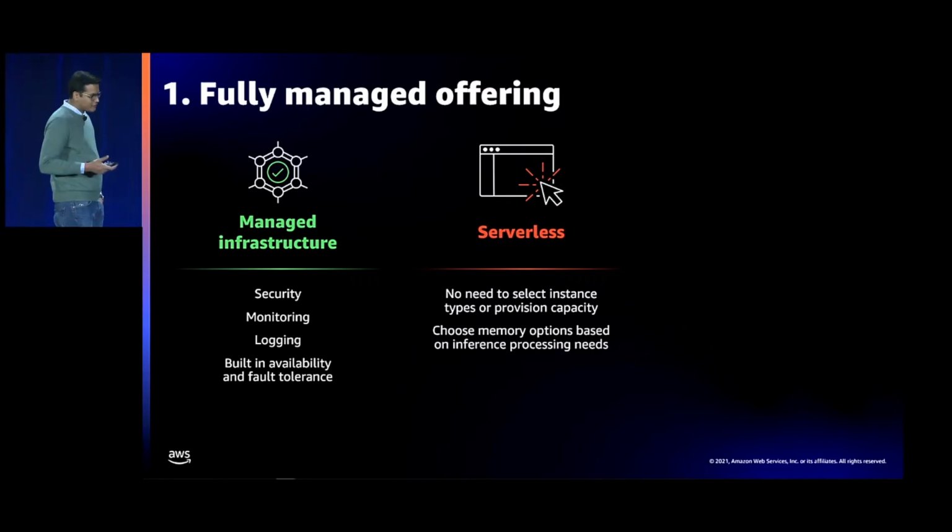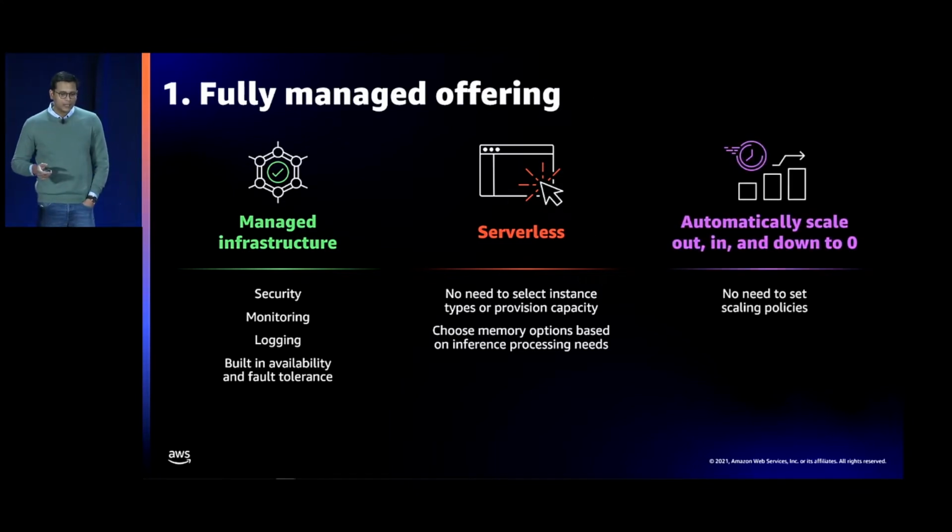As the name suggests, you don't have to manage any servers. You don't have to provision any instances. The only thing that we'll require from you is a memory configuration. Once you provide us the memory configuration, we'll automatically assign compute resources in the backend proportional to the memory that you provide us. That's a significant advantage because that helps reduce the amount of time that you are investing in managing infrastructure. Lastly, we'll automatically scale in, scale out, and scale down to 0.